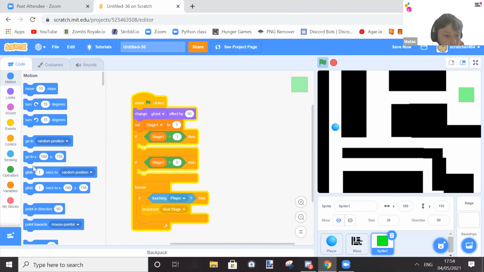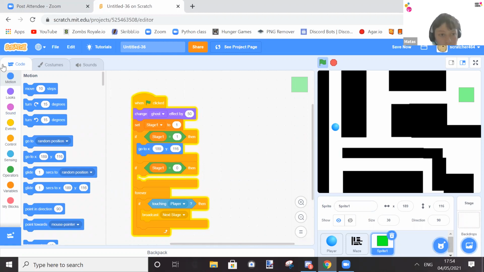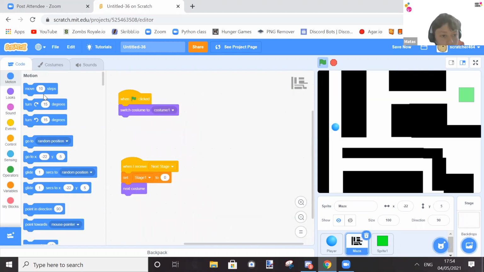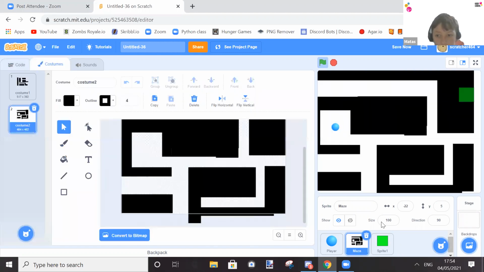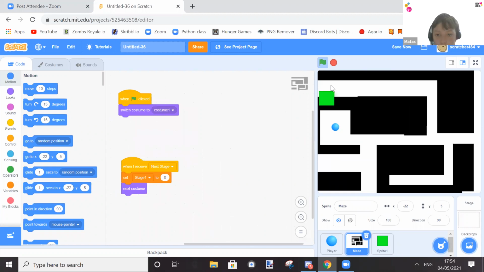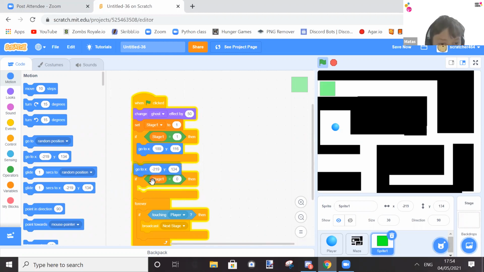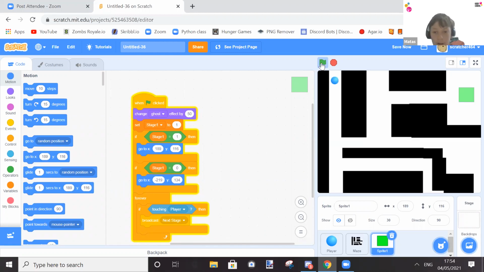So now we do go to over here, and then we swap costumes of the stage to costume 2. And where would we want to move this? Up here. And then if stage is equal to 0, then it will go to here. So now let's try it. Okay, stage 1 working as normal.